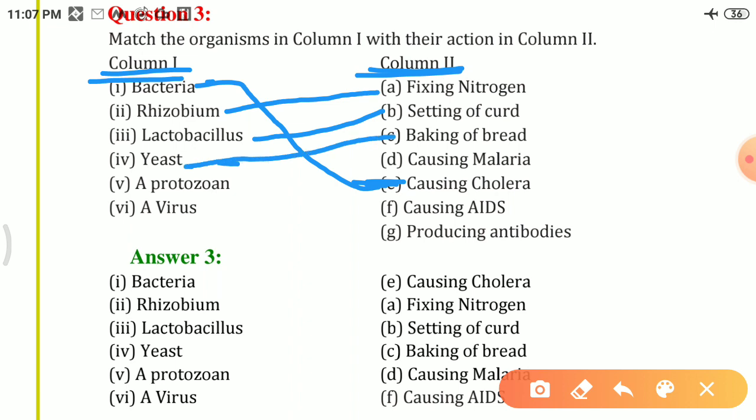Now fifth is a protozoan. Protozoa is the causative microorganism for malaria. So here the fifth option will be matched with D. A protozoan is causing malaria. Then a virus. As we know, AIDS is a virus generated disease, acquired immunodeficiency syndrome. So a virus is causing AIDS. So that was all about how we have matched.